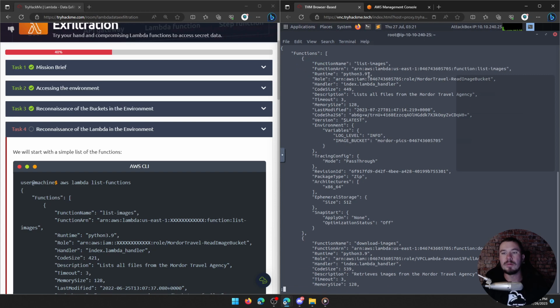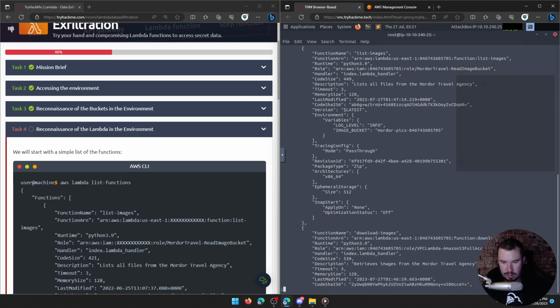Our first function name that we have here is list images. And we have the function ARN, which is like the unique name. The runtime is Python 3.9, so it's running Python. And remember, Lambda functions can run Python, Ruby, and I believe a few other programming languages. And we have a description. It lists all the files from the Mordor Travel Agency. We have some environment variables. Our log level is info, and it applies to the Mordor Pix image bucket. So probably not something we want. We don't want to see the images of Mordor. It's a pretty dark and fiery place anyways.